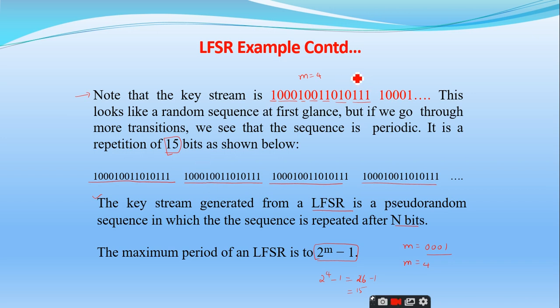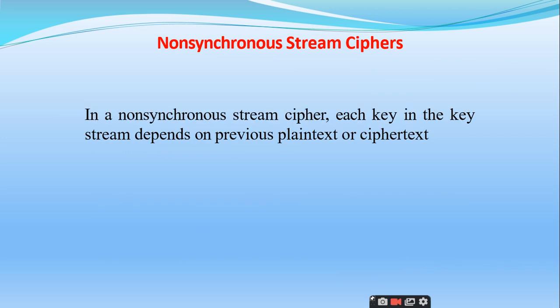In the similar fashion, if you take m is equal to 6, what happens here? For every 2 power m minus 1, that is 2 power 6 minus 1, that is 64 minus 1, for every 63 bits, the sequence will be repeated. Right. Is it clear how this LFSR is going to generate the key stream? Yes, sir.